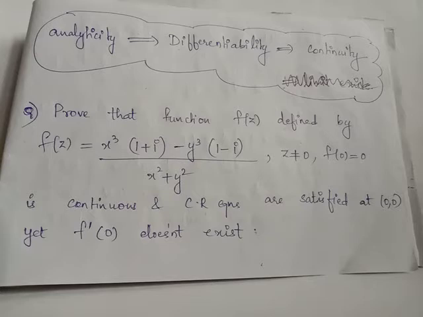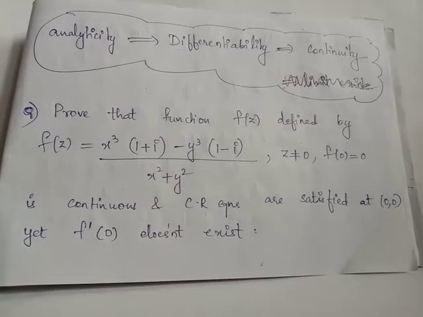Here we are asked to prove that f of z is continuous. That is, we have to prove that f of z is continuous everywhere in the Argand plane or the complex plane. Also, we have to prove that CR equations are satisfied at origin. Still, f dash of 0 does not exist. That is, we check the existence of limit at 0, and if we obtain that the limit is not unique or the limit varies when we travel along different paths, we will have to conclude that f dash of 0 does not exist.